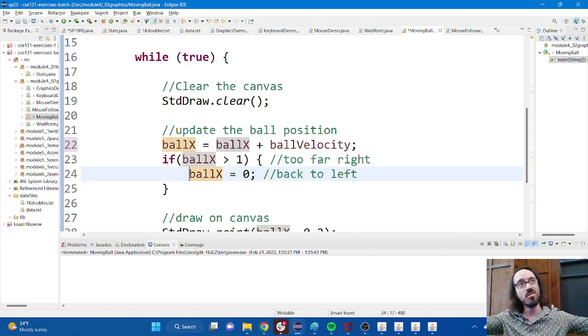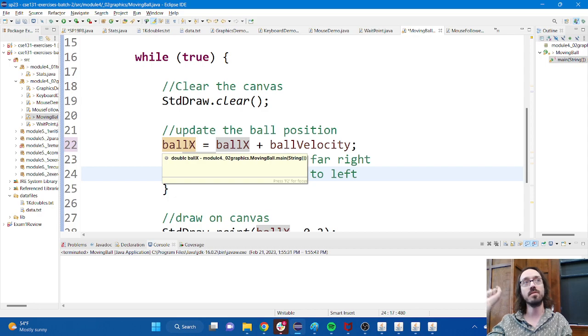The motion was a little unnatural, right? When it got to the edge of the screen, it just went whoop and teleported back. That's not how things really work. Normally, I would expect it to bounce, right? What's bouncing? If I was going to the right and I've detected that I've hit the wall, I now need to go to the left.